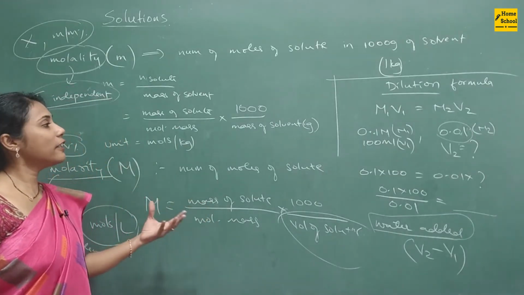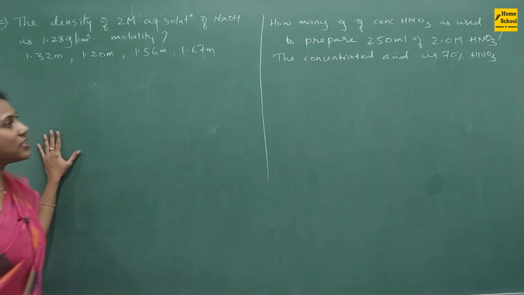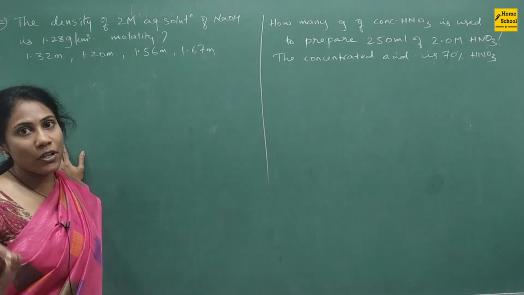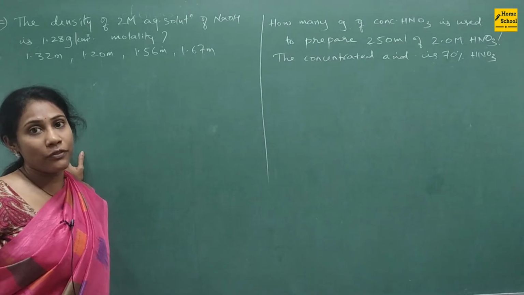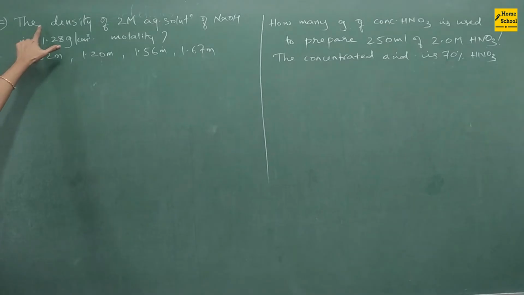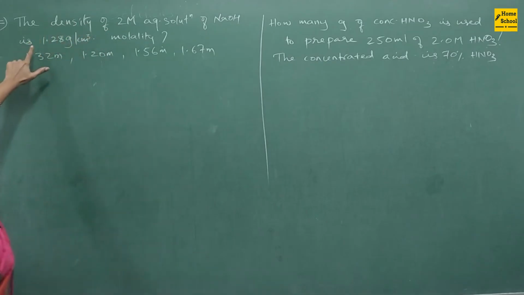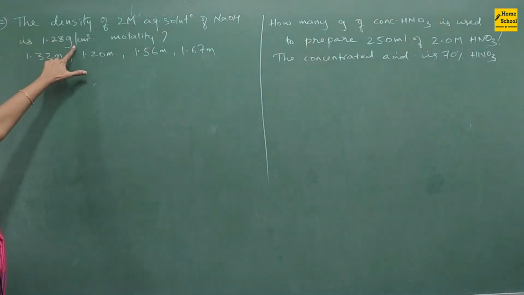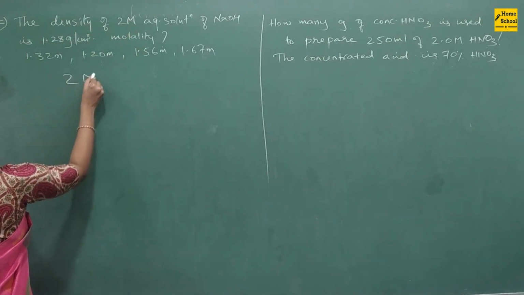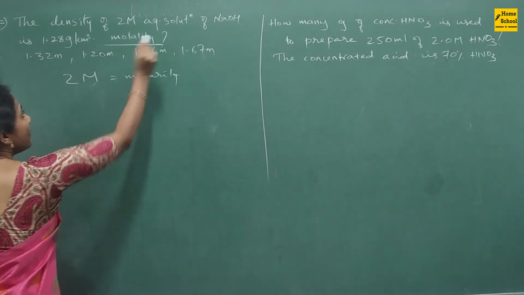Now let's look at a few questions that they asked on molarity and molality. Look at these questions, guys. They look very difficult, but trust me, very easily you can solve them without remembering any other formula. See, understanding the question is very important. The density of a 2 molar aqueous solution of NaOH is 1.28 gram per centimeter cube. Calculate the molality. Molarity they gave, and they are asking molality.